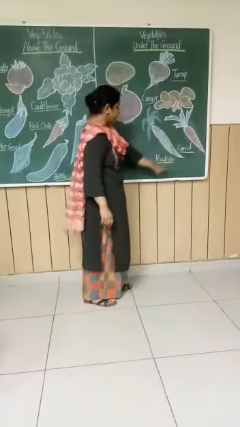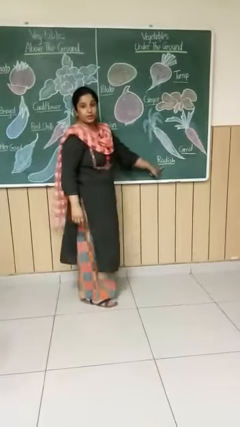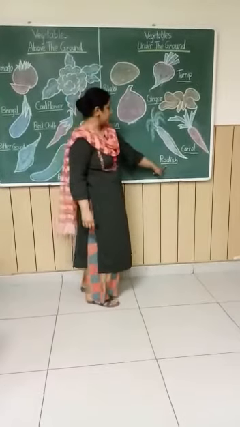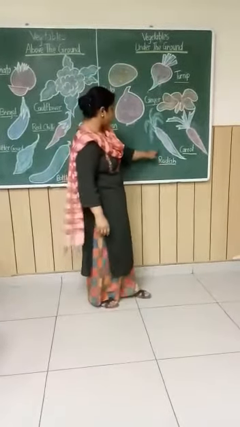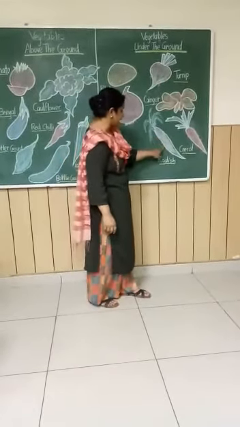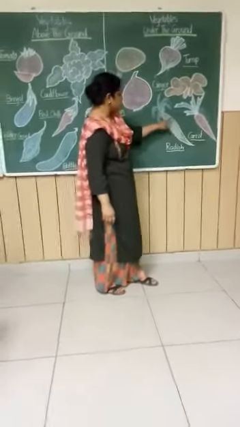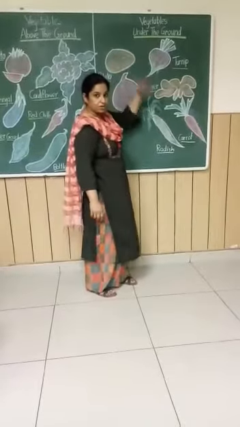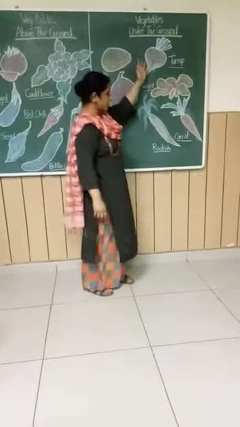Now carrot and radish. They both are grown under the ground, and they also have roots. If you see carefully, it has roots, and there are leaves also. They are grown under the ground, and leaves come out above the ground.